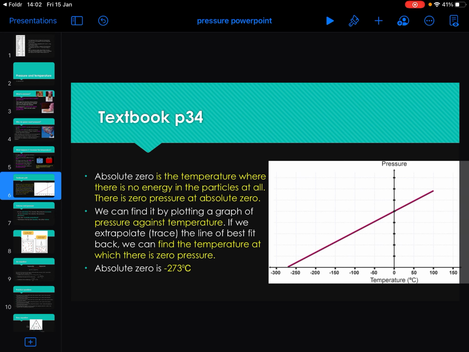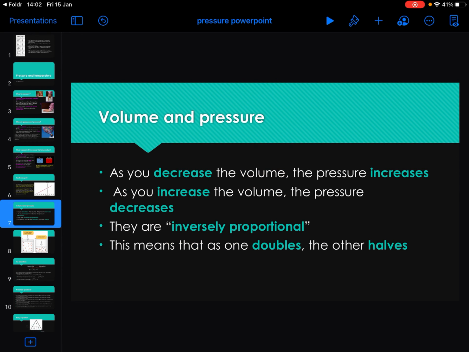So there you go, pressure and temperature, done. Next thing, volume and pressure. As you decrease the volume, so for example, if you squeeze a balloon, the pressure will increase. And likewise, if you increase the volume, the pressure decreases. We say they are inversely proportional, which is a phrase I'm hoping you know from maths. So if one doubles, the other halves.